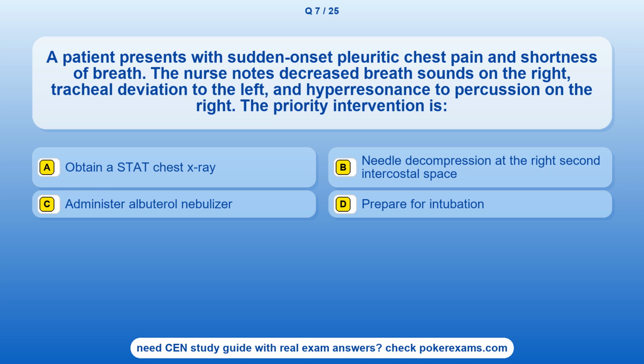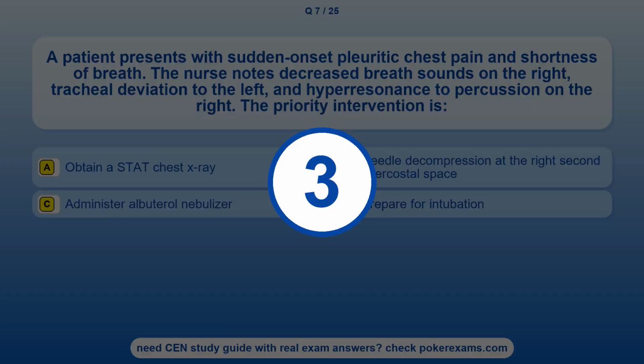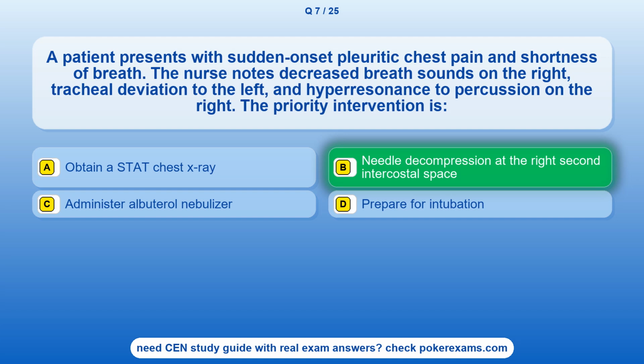Question 7. A patient presents with sudden onset pleuritic chest pain and shortness of breath. The nurse notes decreased breath sounds on the right, tracheal deviation to the left, and hyperresonance to percussion on the right. The priority intervention is: Option A. Obtain a stat chest X-ray. Option B. A needle decompression at the right second intercostal space. Option C. Administer albuterol nebulizer. Option D. Prepare for intubation. The correct answer is option B. Needle decompression at the right second intercostal space.